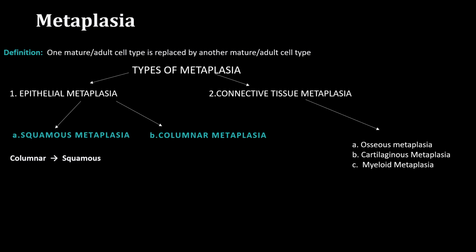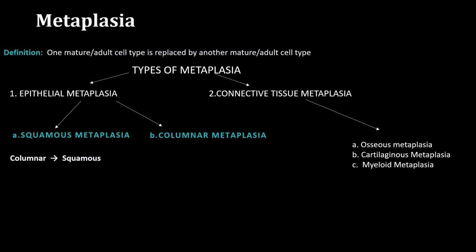So take note, the final product determines the type of metaplasia. So if the squamous epithelium is formed, the type of metaplasia is called squamous metaplasia. But if the columnar epithelium is formed, the type of metaplasia that happens is called columnar metaplasia. So once again, squamous metaplasia is a type of metaplasia that occurs when the columnar epithelium of an organ is replaced with the squamous epithelium.